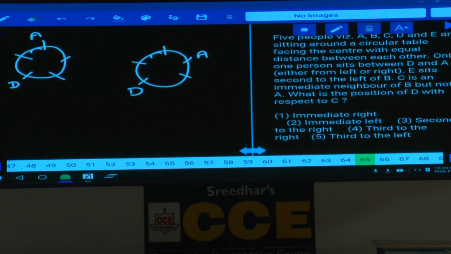E sits second to the left of B. C is an immediate neighbor of B but not A. C cannot be here and C cannot be here. As C cannot be in these 2 places, C will be here. C is an immediate neighbor of B but not to A.